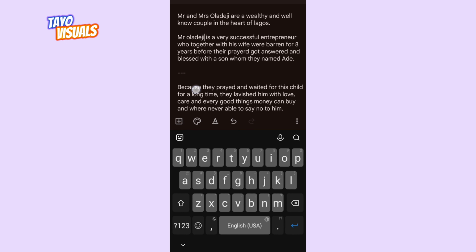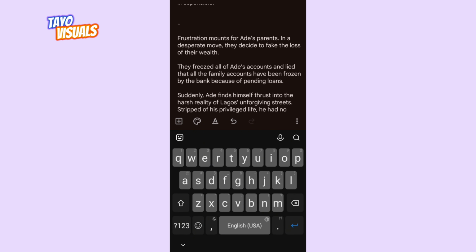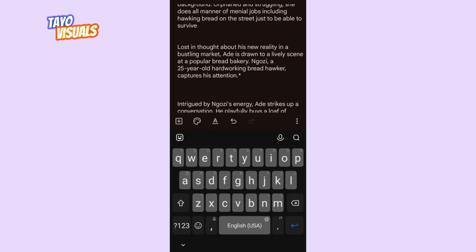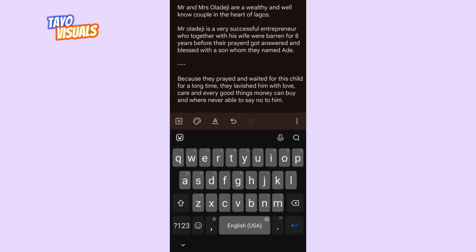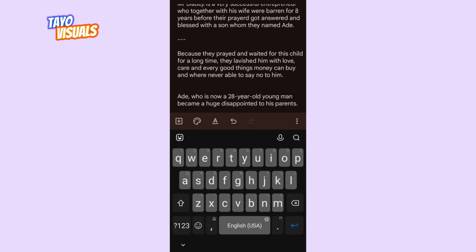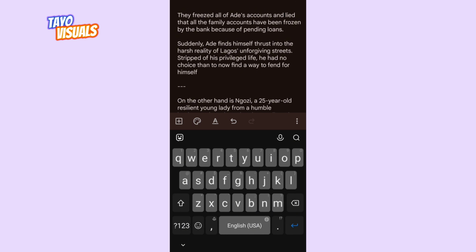Download. You keep on generating images according to the story. The more images you're able to generate, the better, because it will help your viewers to be able to picture and follow up with the story. It just makes the story much more interesting. And once you're done generating, you will now go to Capcut. We're going to be editing in Capcut.